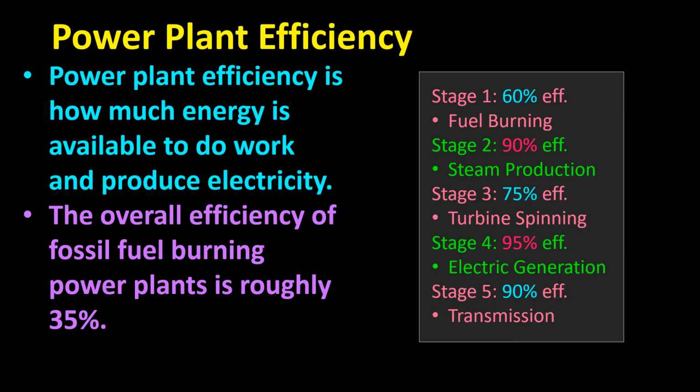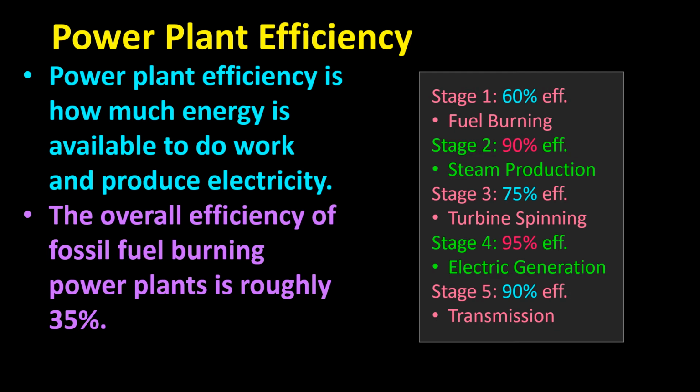So how efficient is this process at the power plant of converting coal into the electrical energy that we use? Well, a power plant's efficiency is how much energy is available to do work and produce electricity. So the overall efficiency of fossil fuel burning power plants is roughly 35%. Seems kind of low.